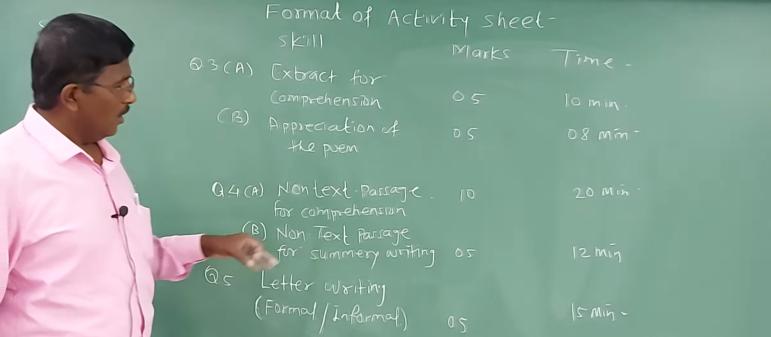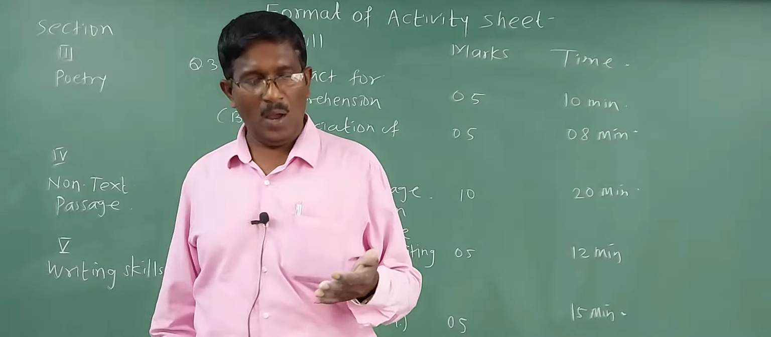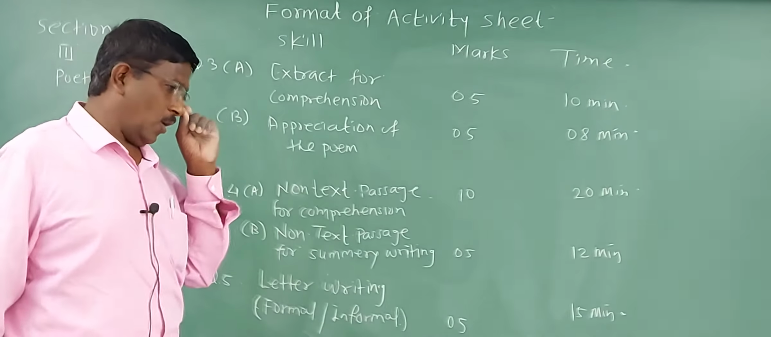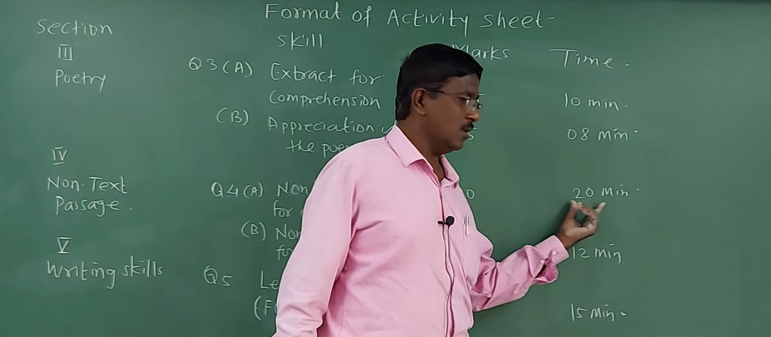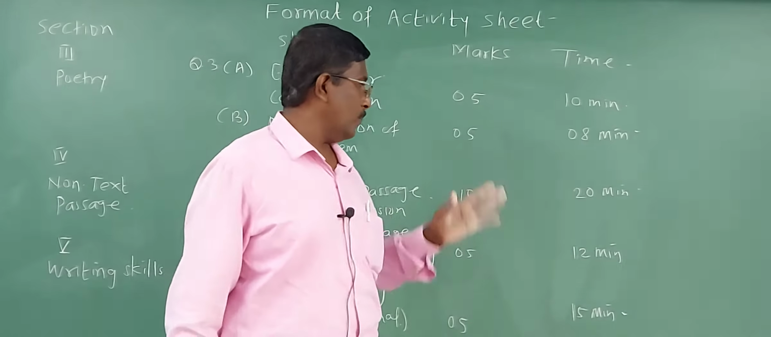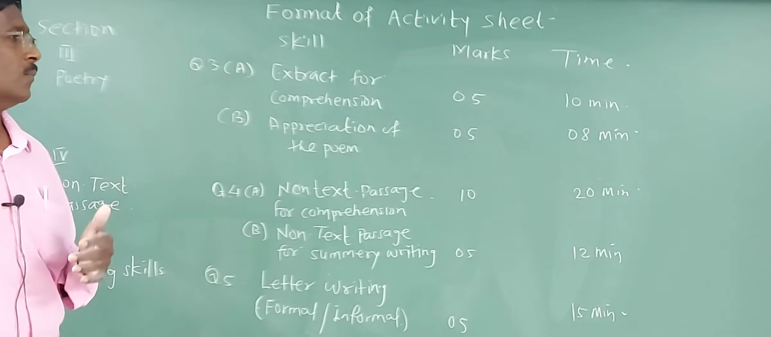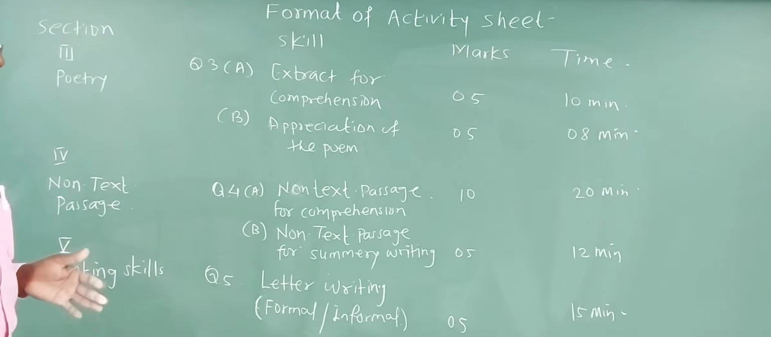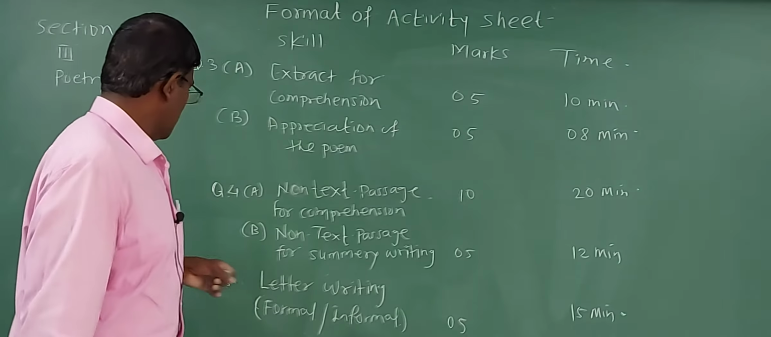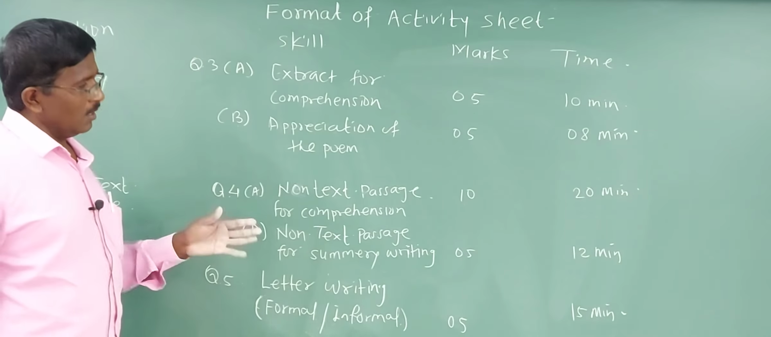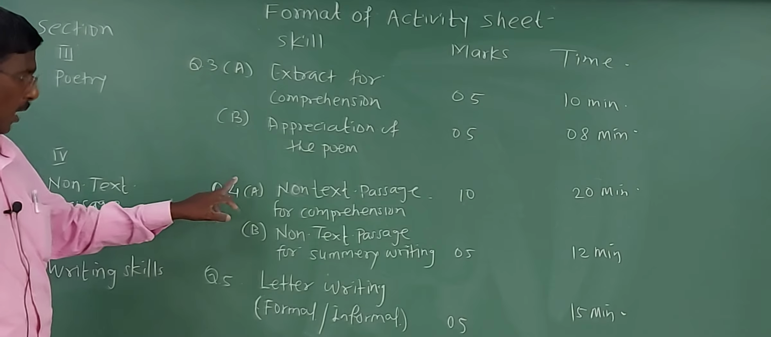It is for 10 marks, but the time given for this is 20 minutes, friends. Why are 5 minutes extra given? It is because for the textual passage you have been given only 15 minutes, and for the non-textual passage you have been given 20 minutes. It means 5 minutes extra. Why? You have to comprehend, you have to understand, you have to read this passage within 5 minutes. Its nature is just like A1, A2, A3, A4 and A5. And now question number 4B.